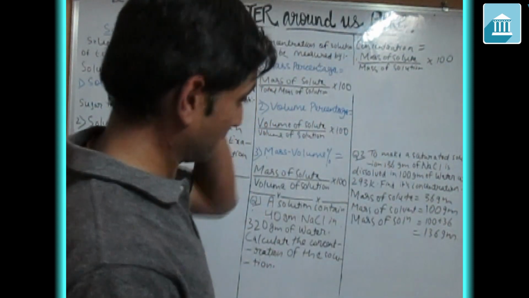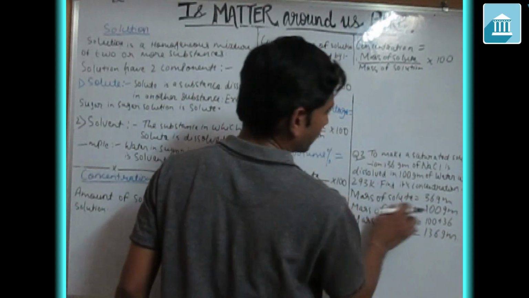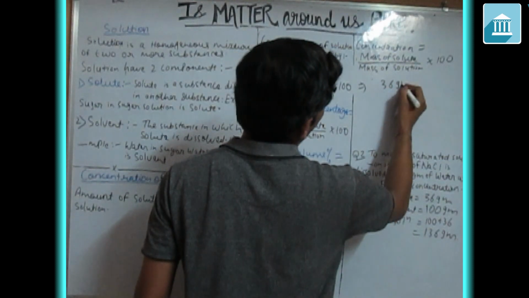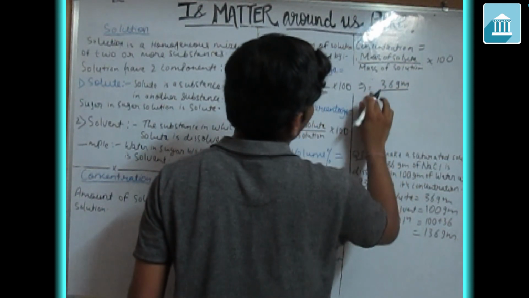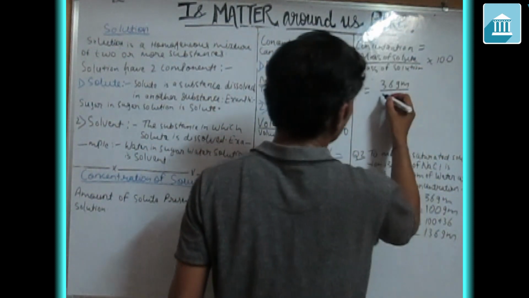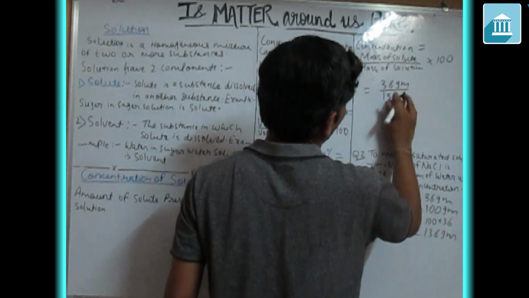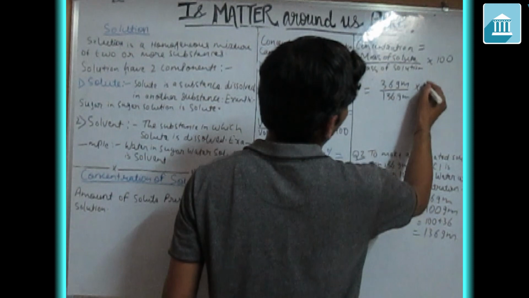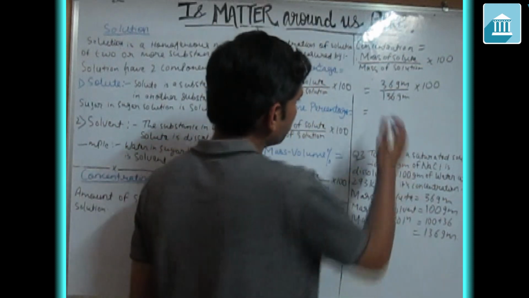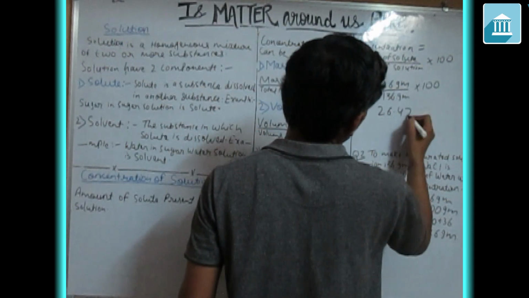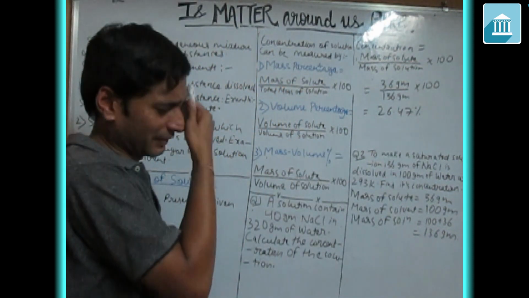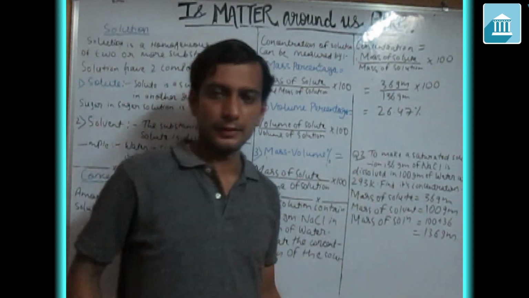Let's put the values. Mass of solute is 36 gram. This implies 36 gram upon 136 gram into 100. So this will be approximately equal to 26.47%. Just calculate it and you will get this value.